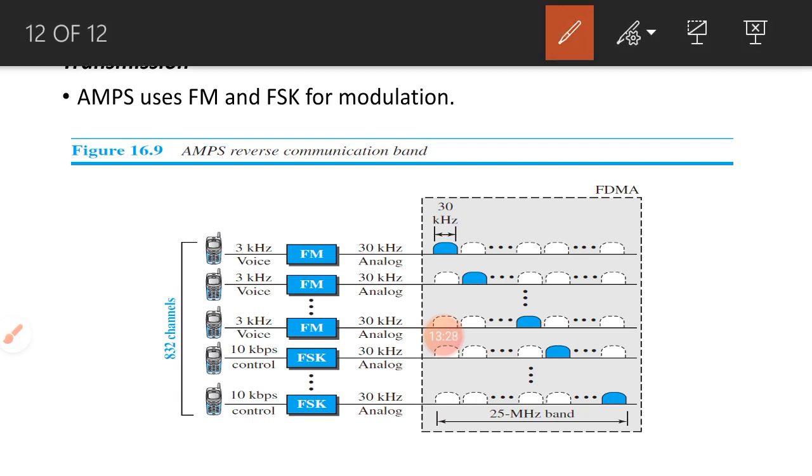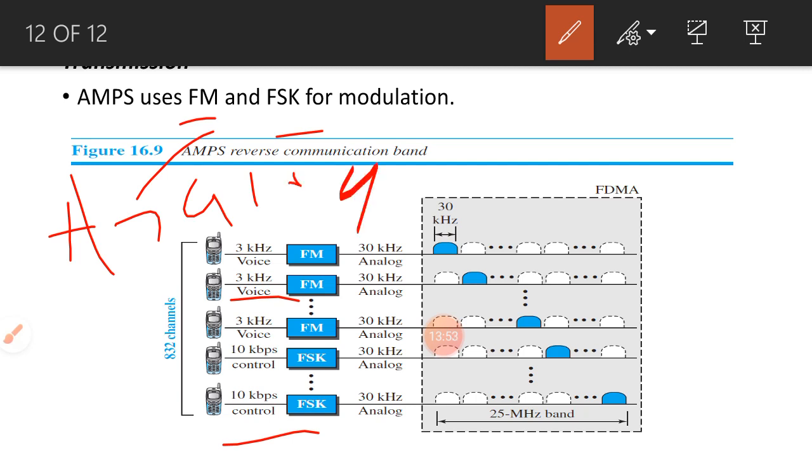Okay, so here I already told that some of the channels we have to use for control purposes, and some of the channels we have to use for voice communication. Control channel means, first I will tell what is the difference between FSK and frequency modulation. Frequency modulation we mainly use for modulating analog signals. Okay, and frequency shift keying we mainly use for modulating digital signals.